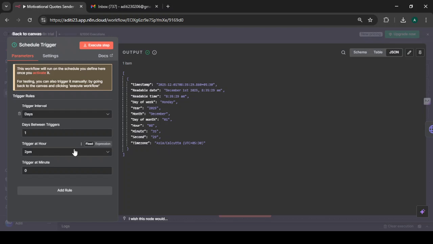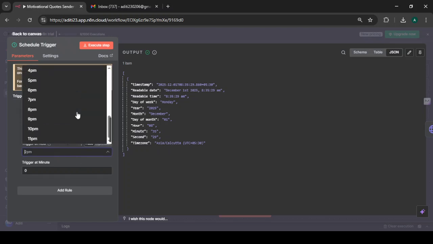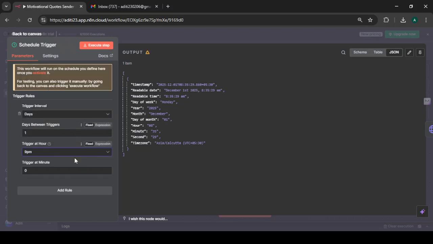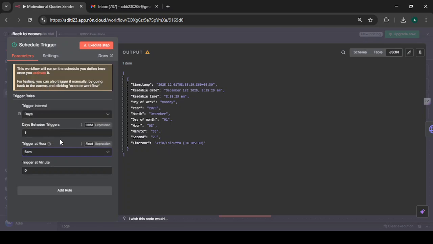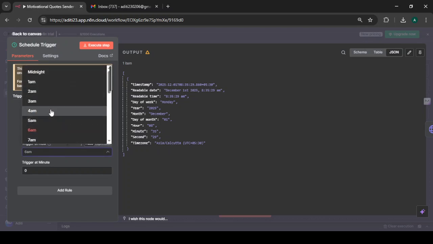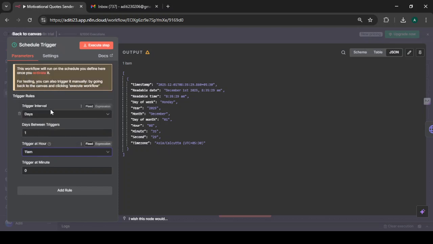You can easily change the time to any other time that you prefer from this drop down. Here are other time frames that are available. Even you can set it to midnight or 2 a.m., any time that you prefer. Then let's come to the next part.